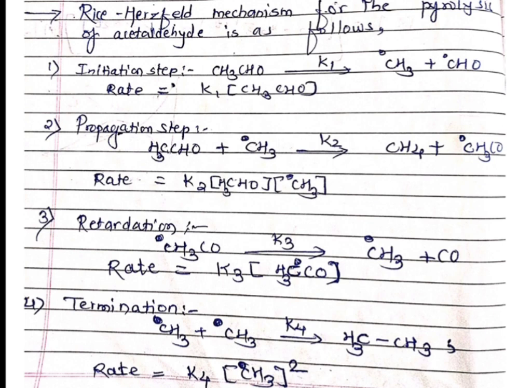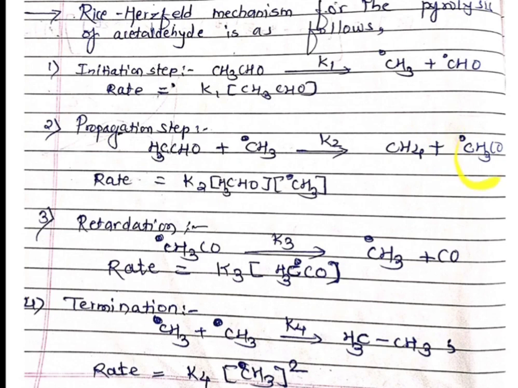Then consider our second intermediate. Suppose CHO radical is our second intermediate. Is this present in another step? No. So that's why this is not our intermediate. What I have said, an intermediate must be present in at least 2 steps, and only then can you consider it an intermediate. Next one is CH4. CH4 is generated in the second step. Is this CH4 present in other steps? No. That's why CH4 is not an intermediate.